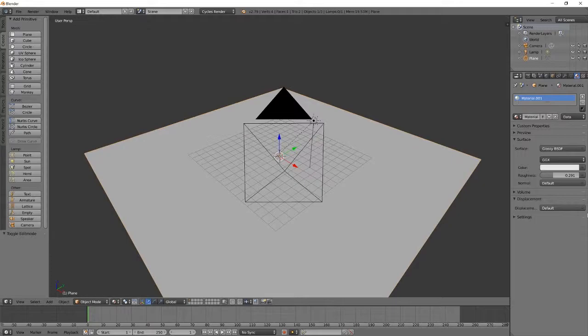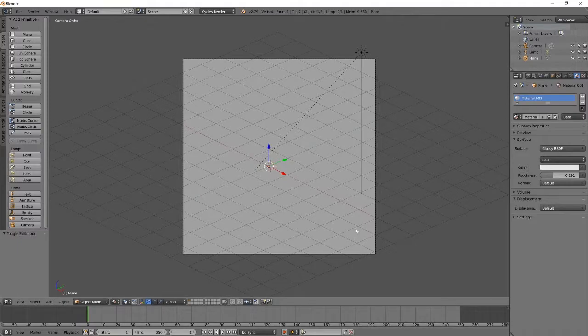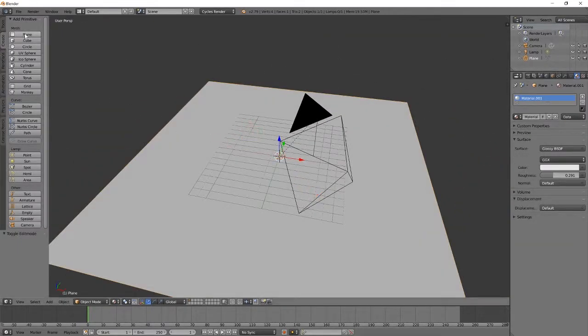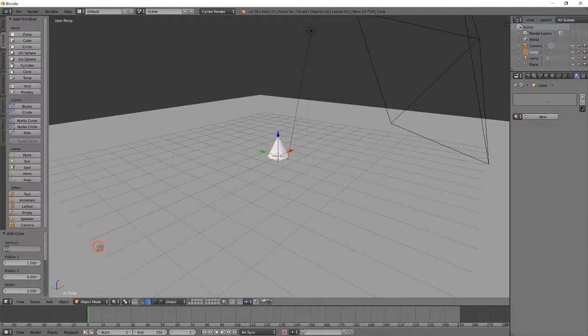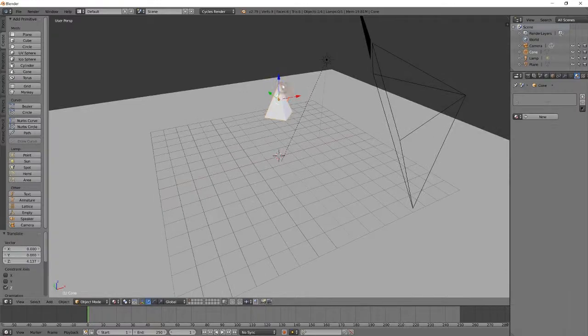So for the first part, I've just set up this very simple scene so that I can show you how to make the trees. Making the trees is actually very simple. You just want to go to add primitive, add a cone, take the vertices, put them down to 4, and now you've got your basic tree shape.